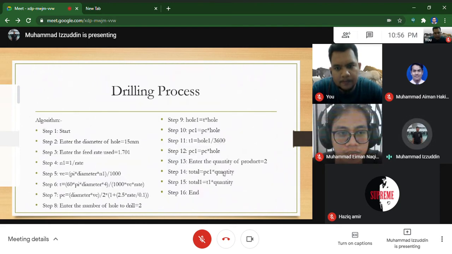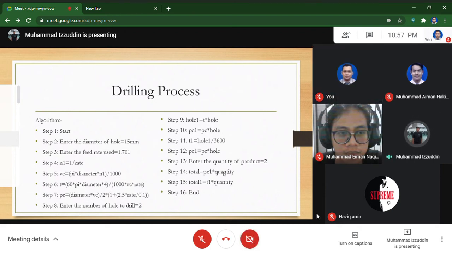So we move to the drilling process. Step 1, start. Step 2, enter the diameter, which is 50 mm. And step 3, enter the feed rate used, which is 1.701. Step 4 until step 7 is the formula for the calculation. Step 8, enter the number of holes to drill, which is 2.